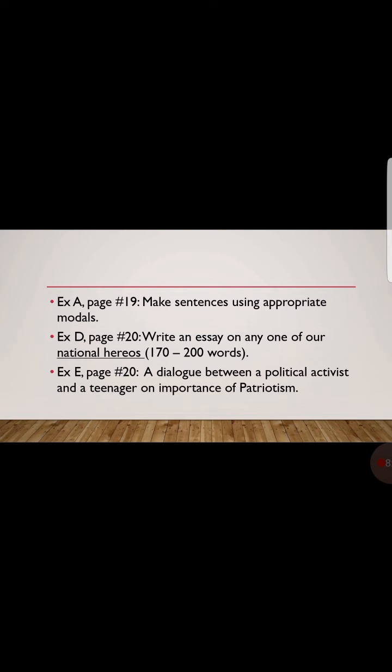Then the last part of your assignment, exercise E, page number 20, you are going to write a dialogue between a political activist and a teenager on the importance of patriotism. Now there will be a political person and a teenager, and that political person is going to make that teenager understand the importance of patriotism in the form of a dialogue.